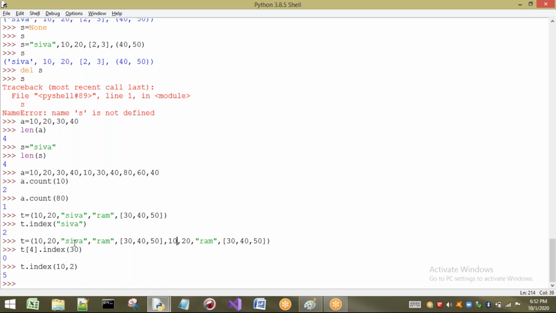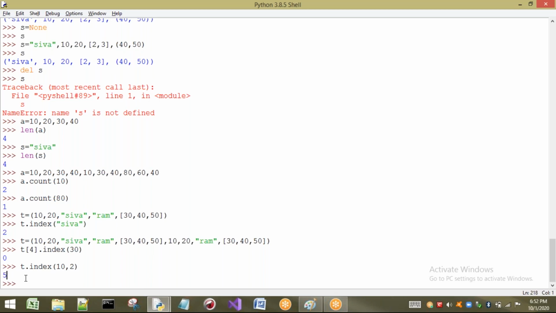0, 1, 2, 3, 4 and 5. Checking starts from here, but the index of 10 will not be changed. Every time, the index of 10 which is present in the tuple will always be 5 only. Okay, so it gives me what? 5. But I am checking from 2, so it will start checking from here, and it finds 10 here, so that it gives the index of that 10.